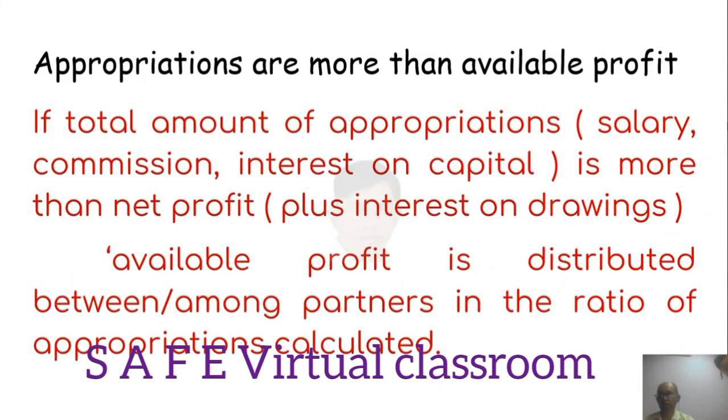Appropriations are more than available profit. What happens sometimes is that the total amount of appropriations, salary, commission and interest on capital, is more than net profit plus interest on drawings. Then the available profit is distributed among partners in the ratio of appropriations calculated. So you have to calculate interest on capital, salary, commission, all those things, and then divide in that ratio. There are problems based on this, so you have to practice them.